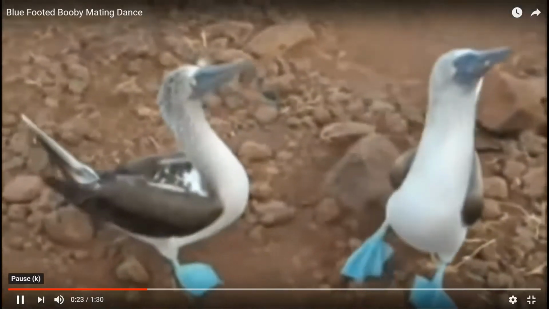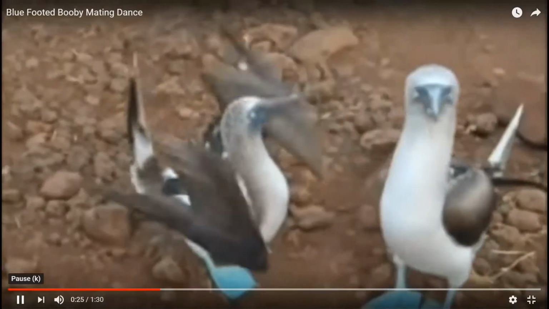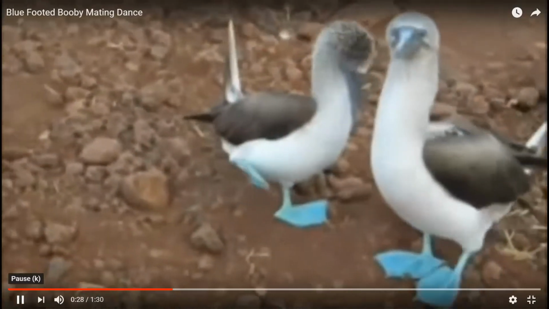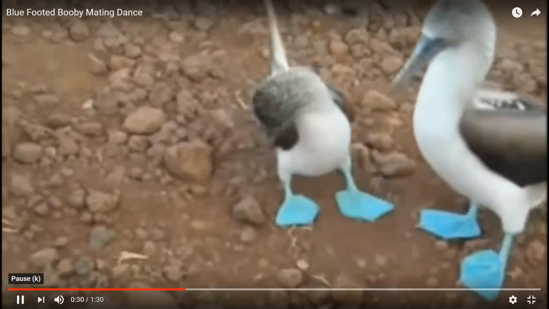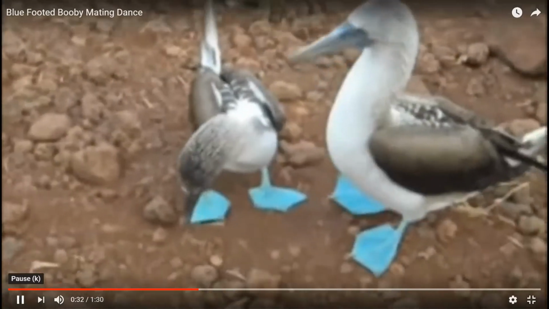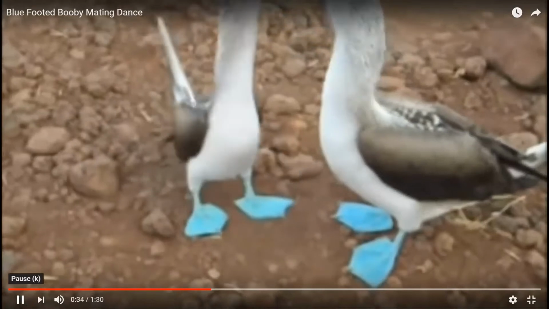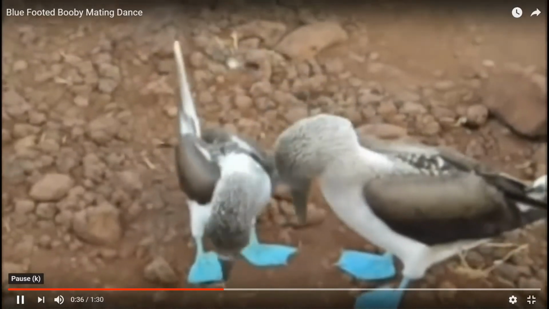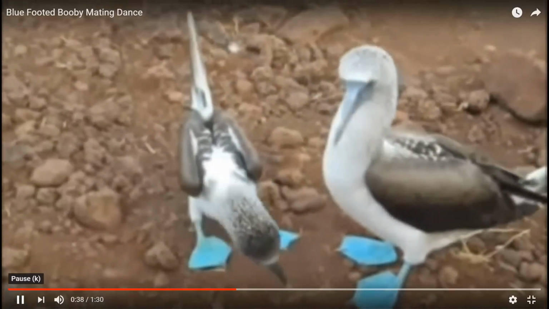So he finds the female. Notice the first thing, showing off that wingspan. Starts doing a little bit of that wobbly dance. And now he wants to show off his strength, picking up some sticks, some rocks, some good nest making skills as well.